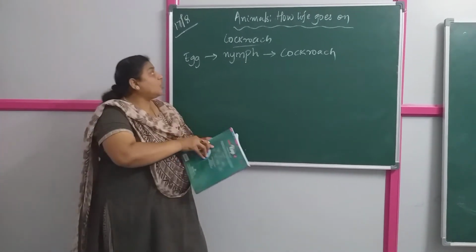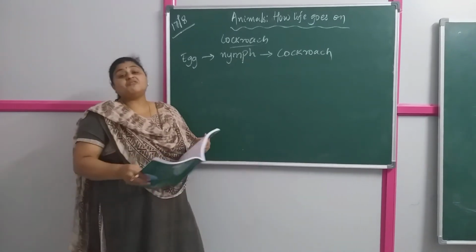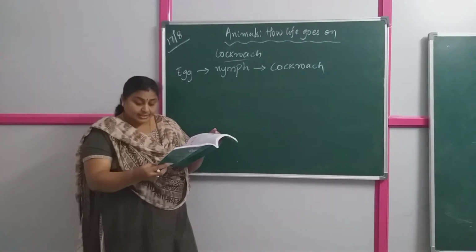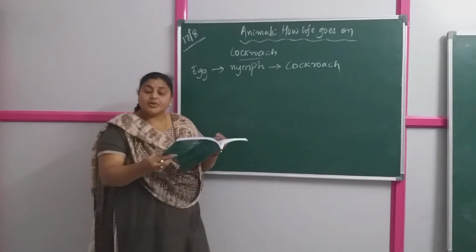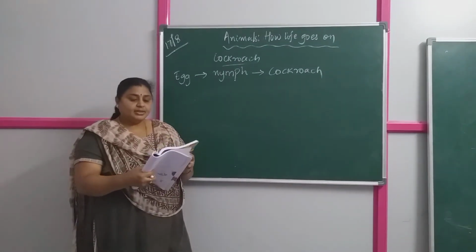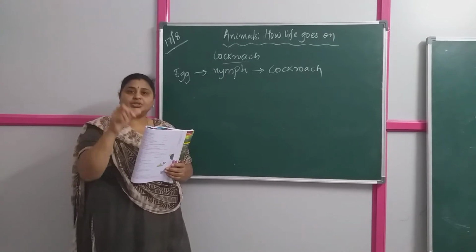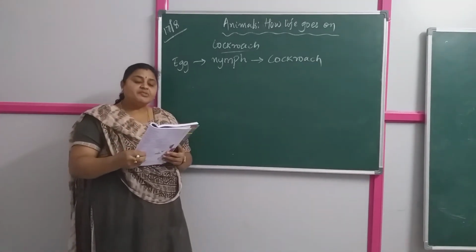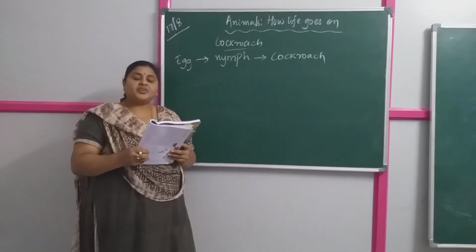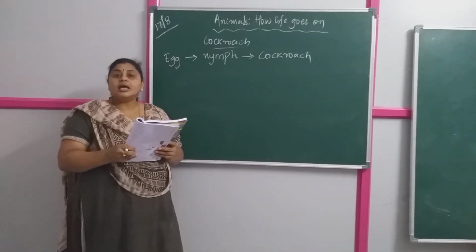The young one of the cockroach is the nymph. But in the case of butterflies and houseflies, the young one is called the larva and it looks different from the parent. It looks more like a worm. The larvae of different insects have different names. The larva of the housefly is called a maggot. The larva of the butterfly is called a caterpillar.